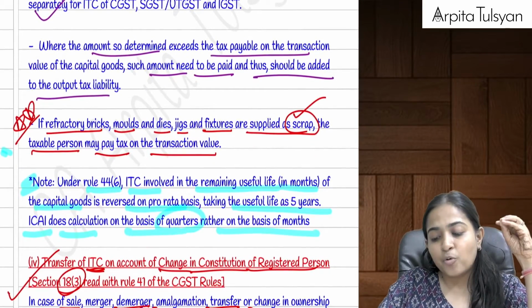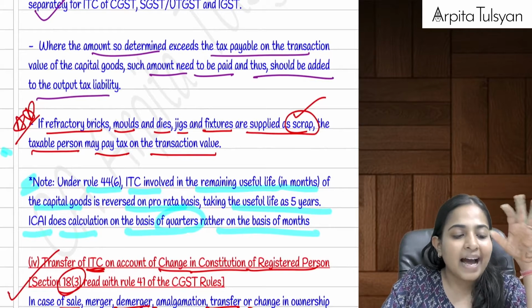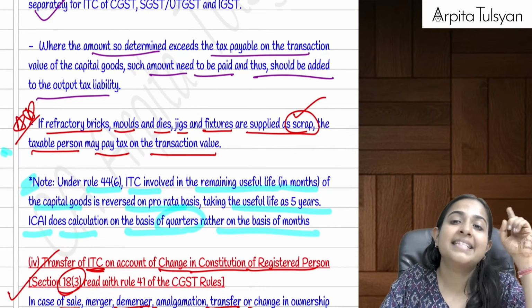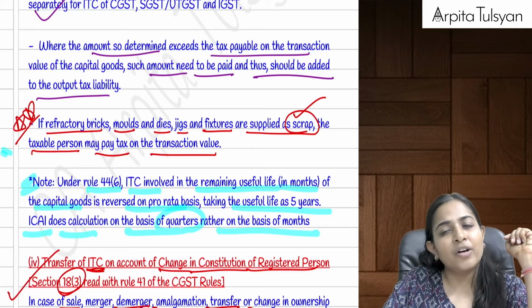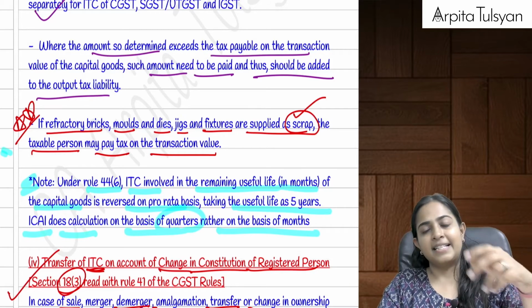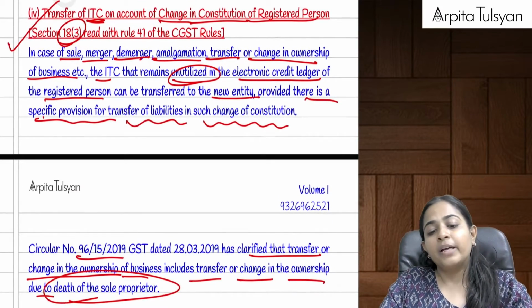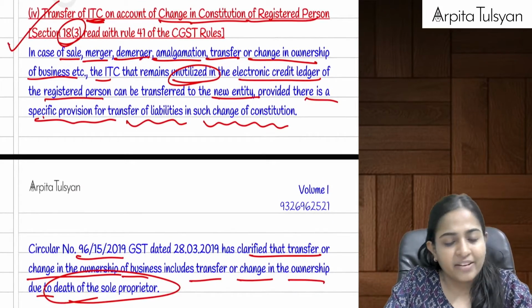The exception is if you are selling molds, dies, jigs, fixtures, refractory bricks, etc. as scrap, then there is no need to do this higher working. You can directly pay the tax on the transaction value, meaning whatever the selling price is, you can directly pay the tax on that. Okay, then section number 18.3, this was very, very simple.